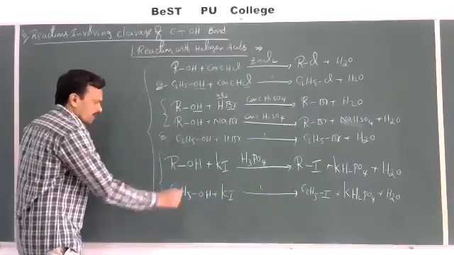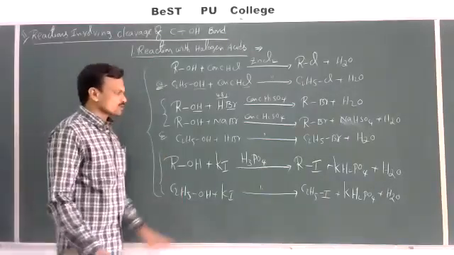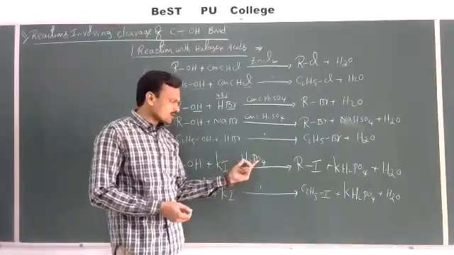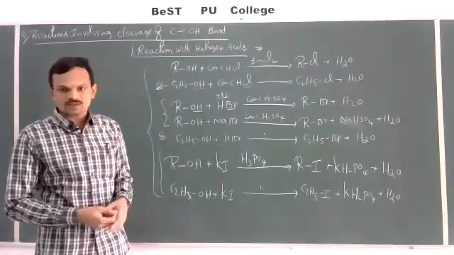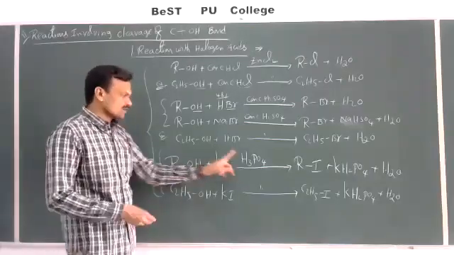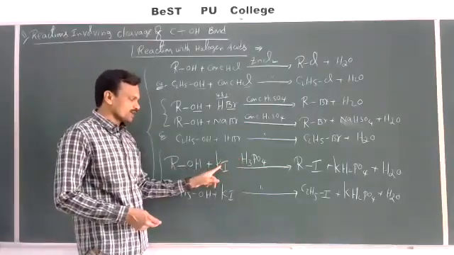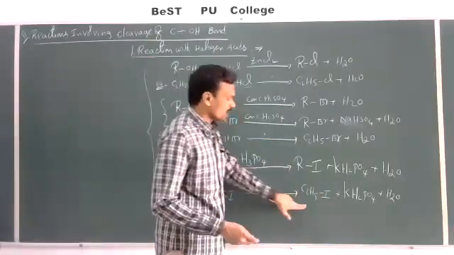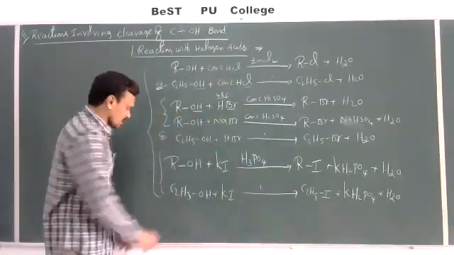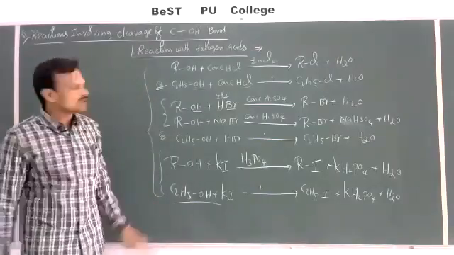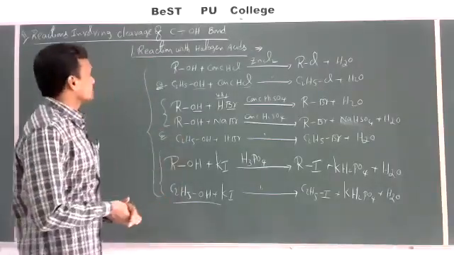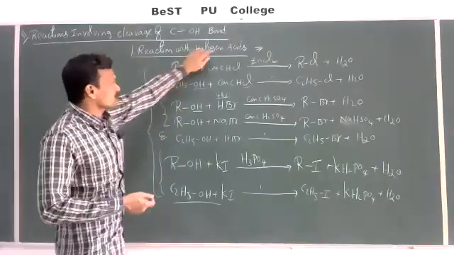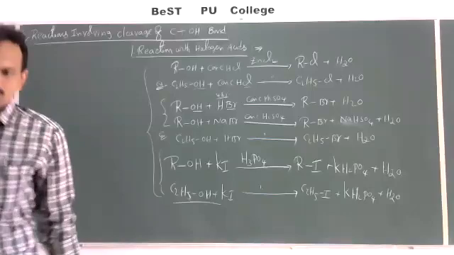In the preparation of iodoalkanes from alcohols, H2SO4 should not be used because that can oxidize potassium iodide. That's why we are using H3PO4, phosphoric acid. And that phosphoric acid first reacts with KI to produce HI. That HI can react with alcohol to give alkyl iodide, nothing but ethyl iodide if you take ethyl alcohol as starting material. So this is the preparation of haloalkanes, nothing but reaction of alcohols with halogen acids. First type.